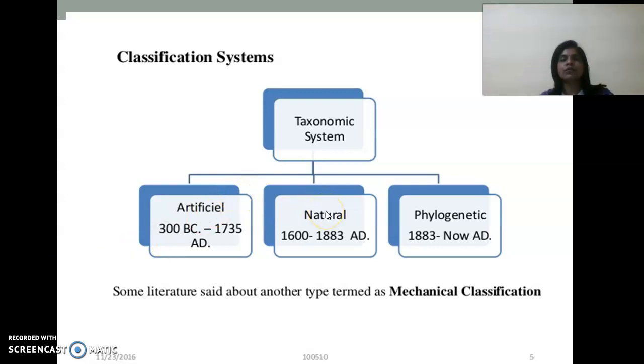Hence, the next system of classification employed by taxonomists is the natural system of classification. The natural system of classification is based on almost all the features of the organisms, and it is more descriptive and convenient as compared to the artificial method of classification. And the third and latest system of classification in taxonomy is the phylogenetic system of classification. It is the only system in which the organism's origin and common ancestry are taken into consideration, and only then are the organisms categorized into a specific category.